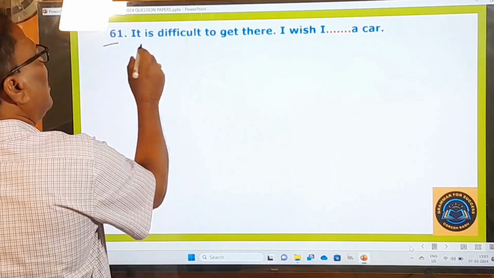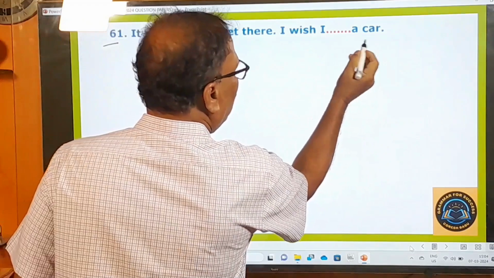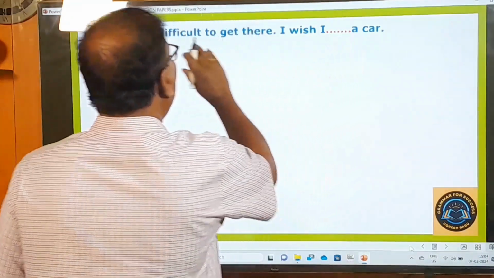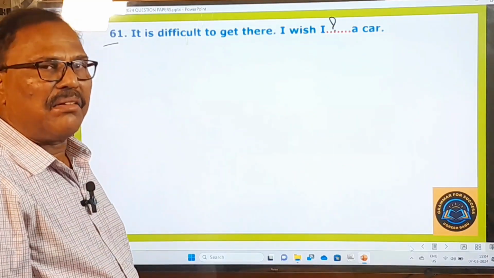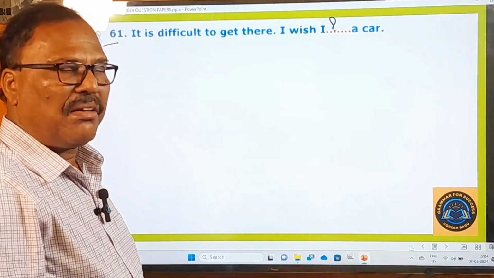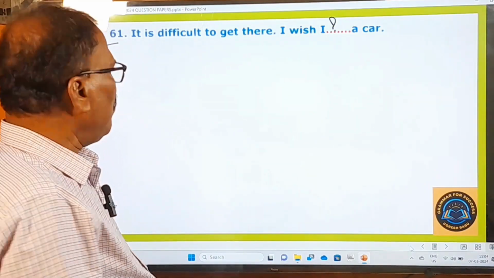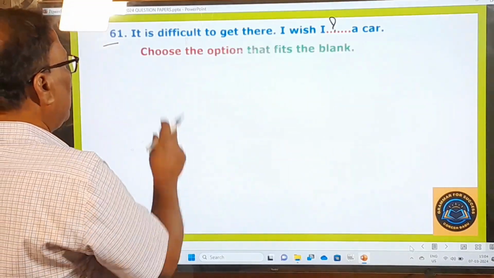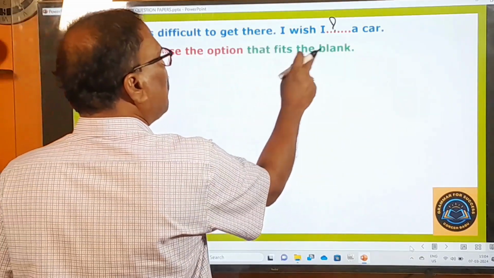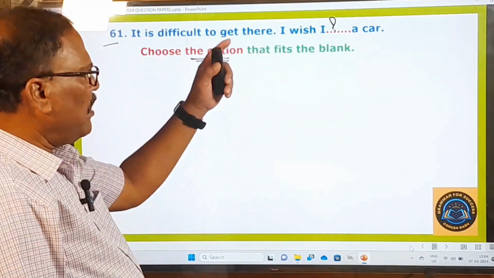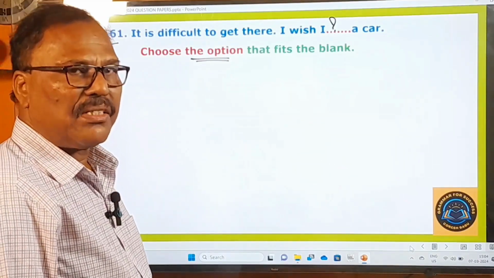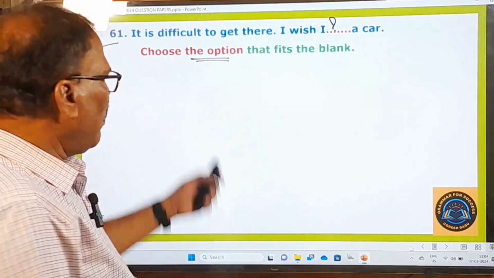61st question. It is difficult to get there. I wish I dash a car. So in this question, there is given a blank. You have to fill in the blank with a suitable word. And what is the examiner asking you to do? Choose the option that fits the blank. So you have to choose the right option to fill in that blank. And therefore, let us look at the options given under this.